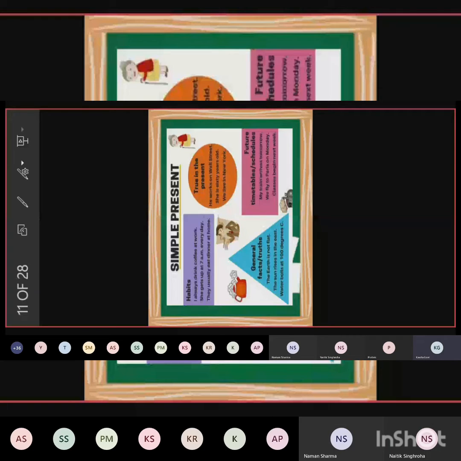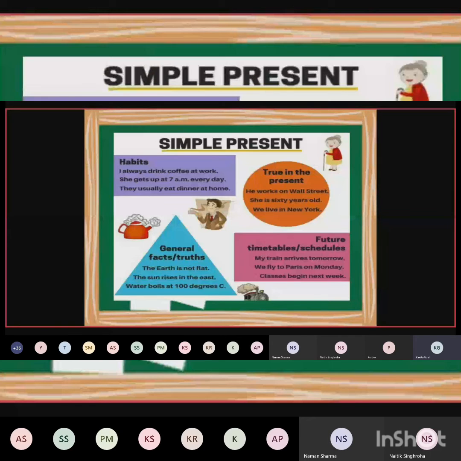Simple present tense. Now what is simple present tense? Habits. As I told you by giving you an example of brushing your teeth. You don't have to put a lot of pressure on your brain. You automatically go to the washroom, you pick your toothbrush, you put toothpaste on it and start brushing your teeth. You don't have to think a lot. When you have to take a bath, you don't have to think a lot about where you have to pour water, how you have to do it, whether you fill the mug or pour it directly from the bucket. You don't have to think about all these things because these are your habits now.